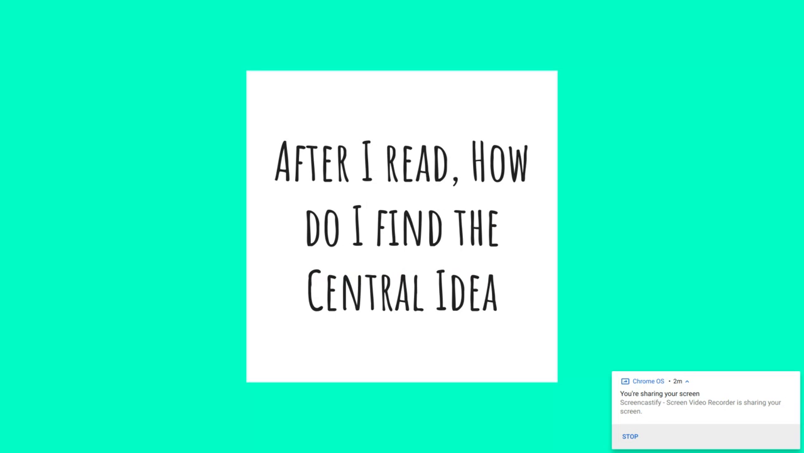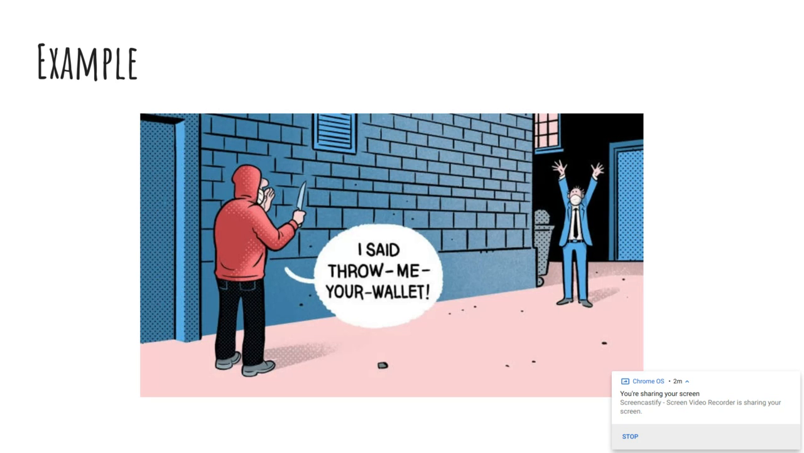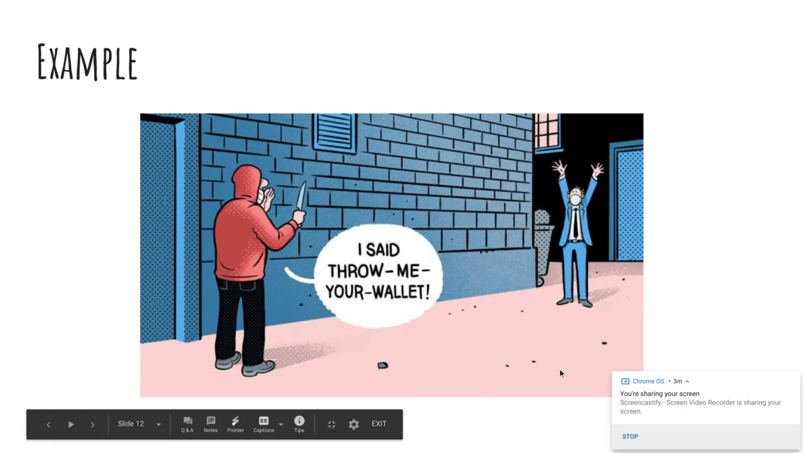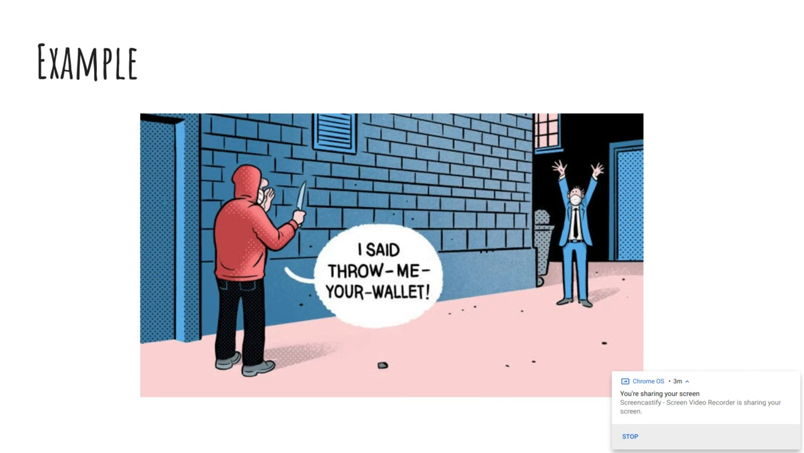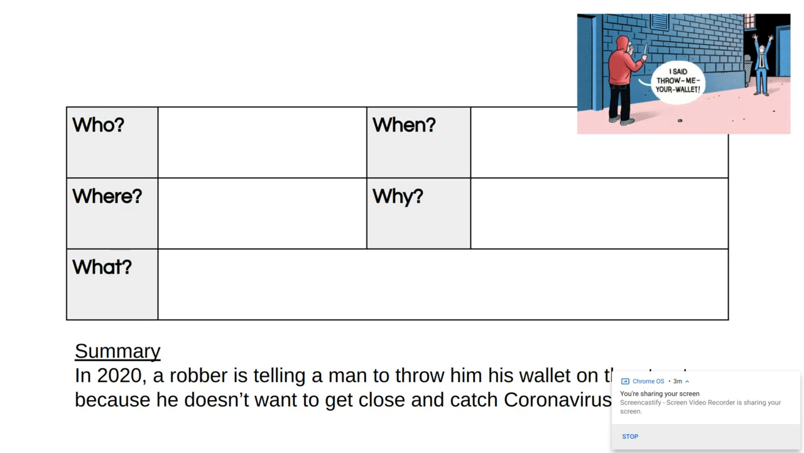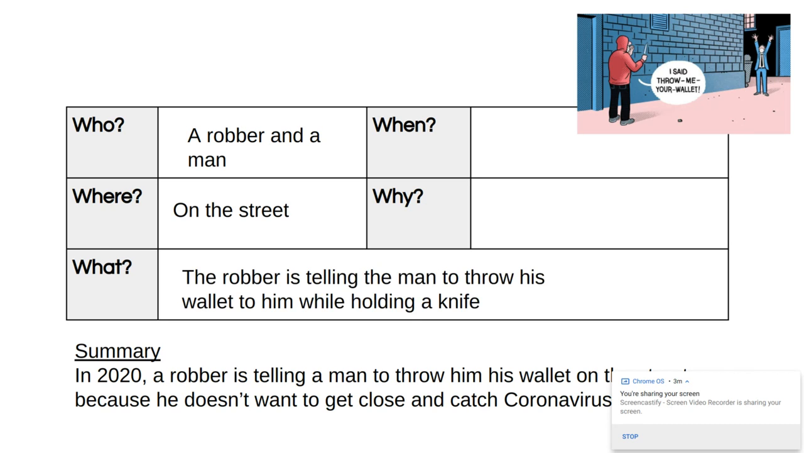After I read, how do I find the central idea? That's what you might be wondering. Let me show you an example. We looked at this cartoon on Monday, so I want to show you how I find the central idea of this cartoon. First, I'm going to think about those who, what, where, when, and why questions. Who? We have a robber and a man. Where? They're on the street. What's happening? The robber is telling the man to throw his wallet to him while holding a knife. When? It's now, 2020. We know this because of the masks.